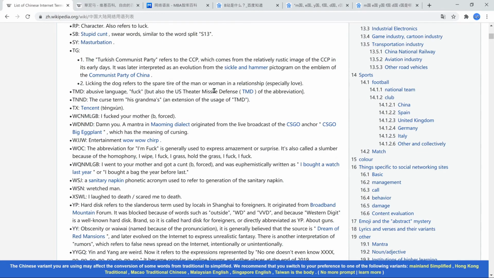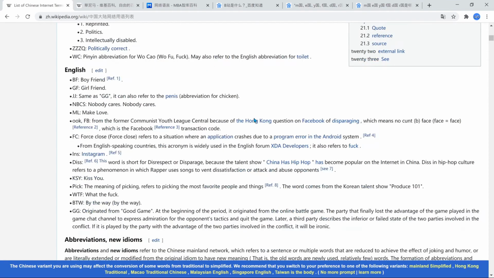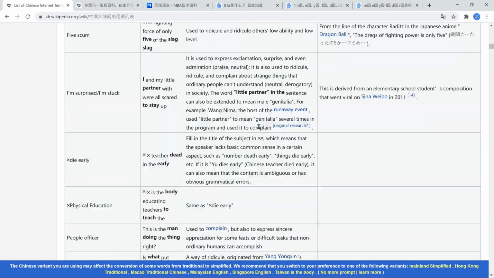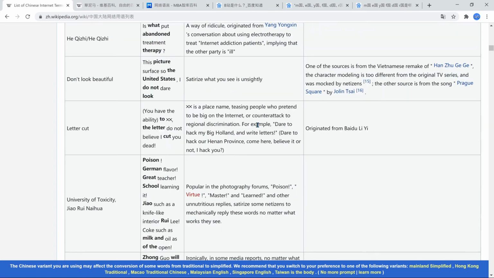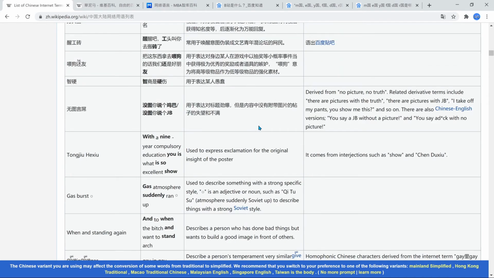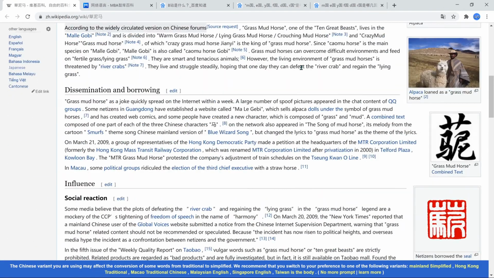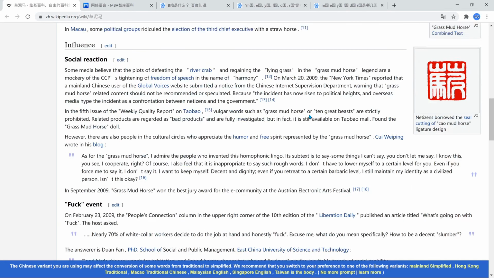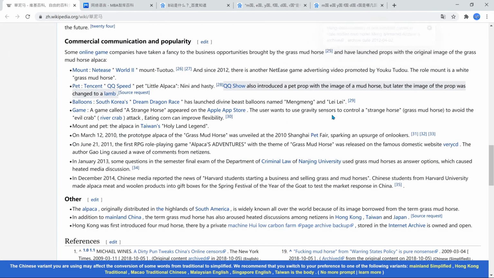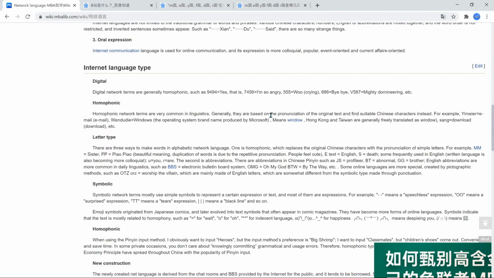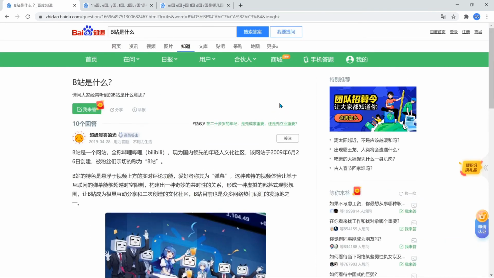So TMD, besides the F word, it also means the U.S. Theater Missile Defense, which I found hilarious that they put that on the Wikipedia. Yeah, so obviously there's some references there and whatnot, and that's cool. So yeah, that's the Wikipedia. Much more explicit. Whoa, that's hilarious. So yeah, this is more of a language article on just internet language, if you're interested.